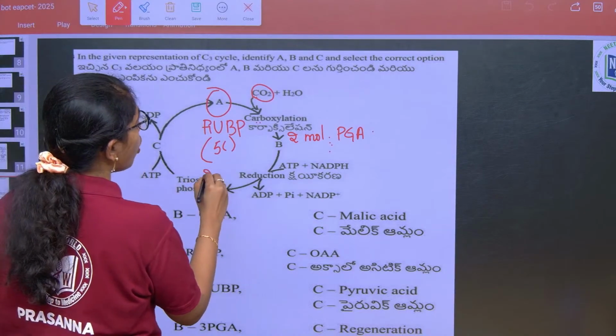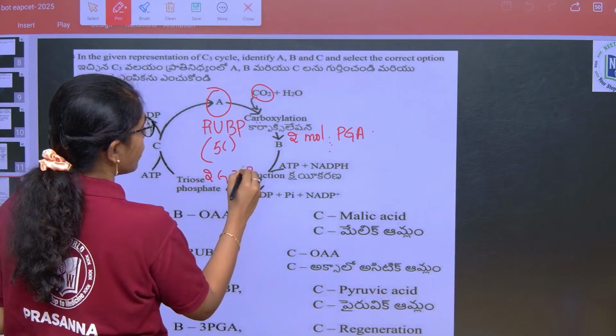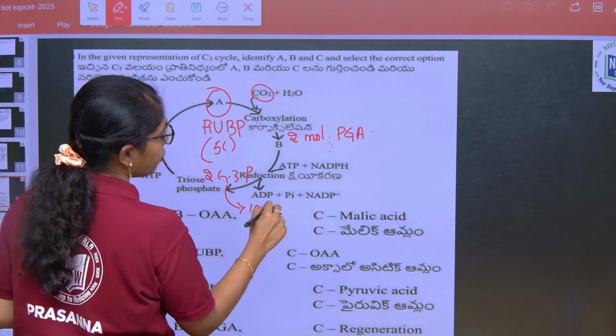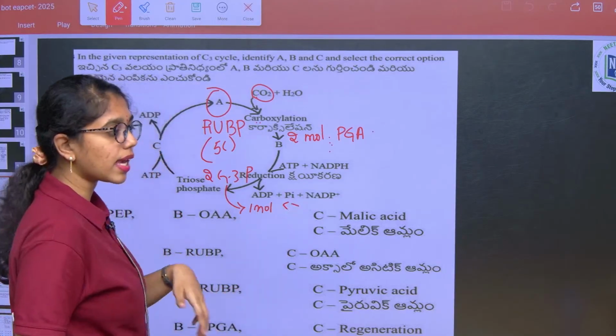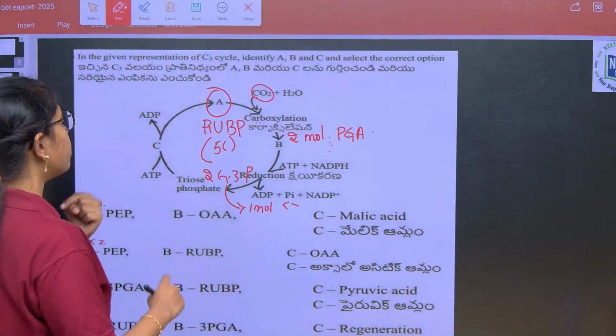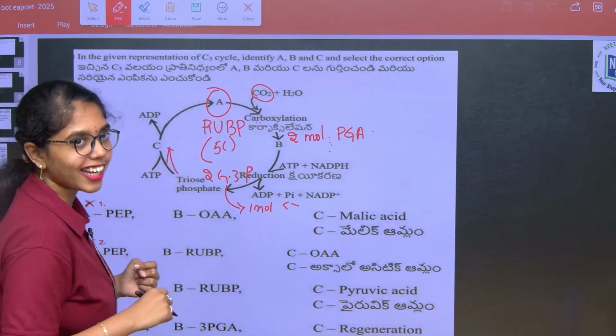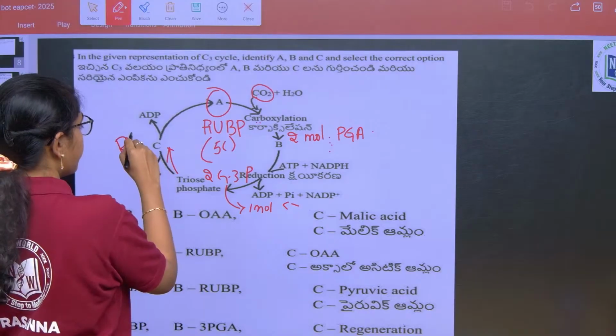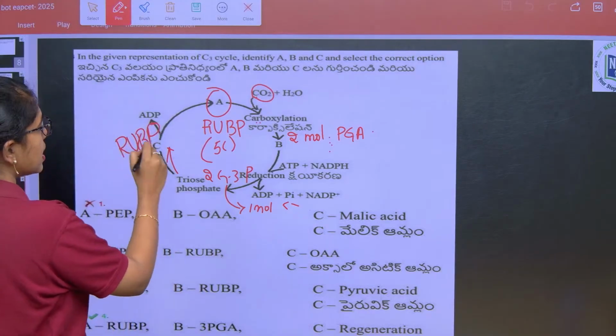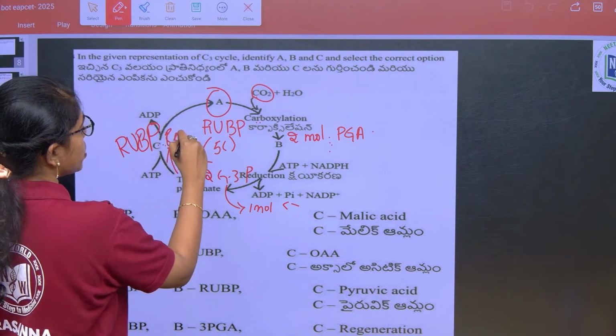From these 2 molecules of glyceraldehyde 3-phosphate, 1 carbon is escaping the cycle for the formation of glucose, and the remaining carbon is regenerated as RuBP. Okay? This step is called regeneration.